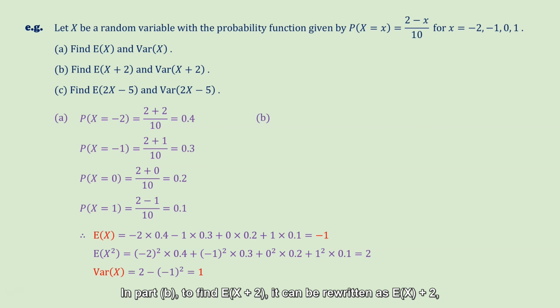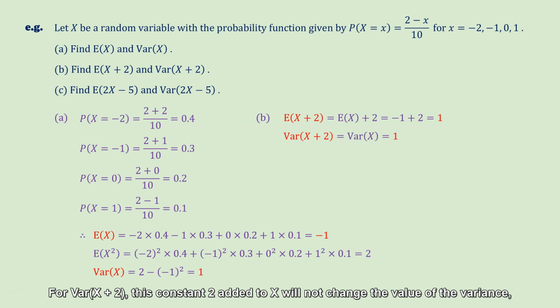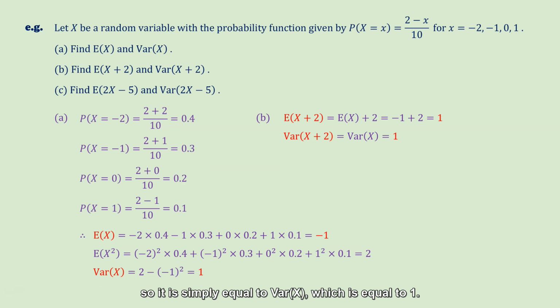In part B, to find the expectation of x plus 2, it can be rewritten as the expectation of x plus 2, so we can directly get that the expectation of x plus 2 is equal to 1. For the variance of x plus 2, this constant 2 added to x will not change the value of the variance. So it is simply equal to the variance of x, which is equal to 1.